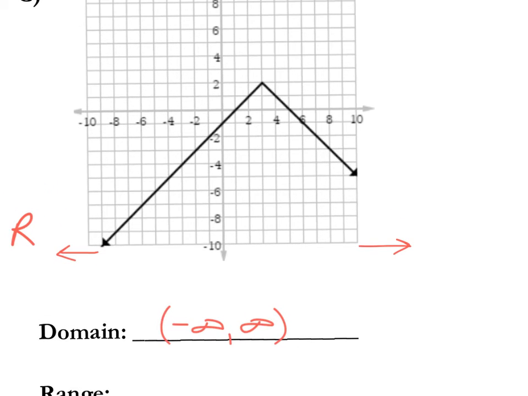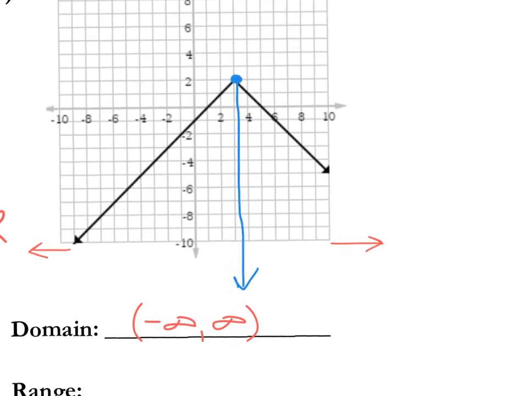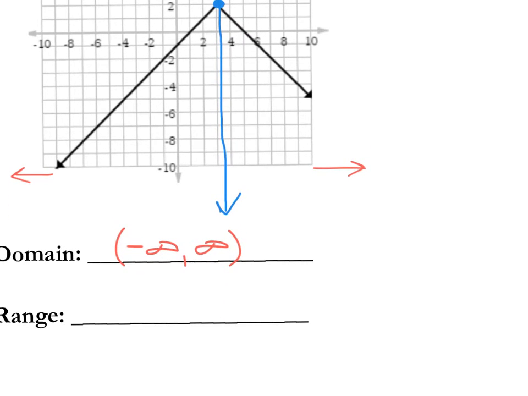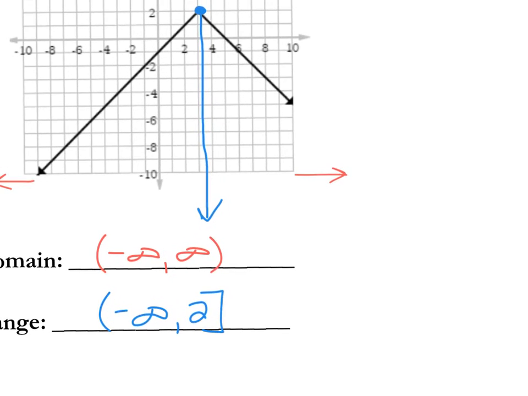If I had to draw what's going on with the range, it's starting on the bottom. Let's draw an arrow. And it goes and goes and goes and it stops right here. So how do I describe that from the bottom up? It's coming from the bottom, so that's negative infinity. It stops at 2, so that's my bracket.